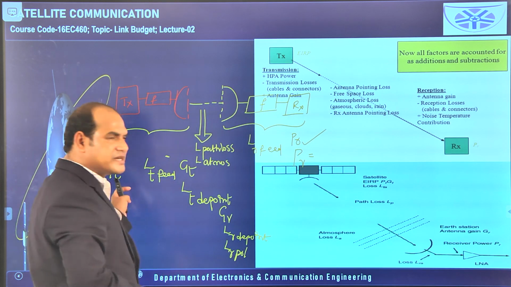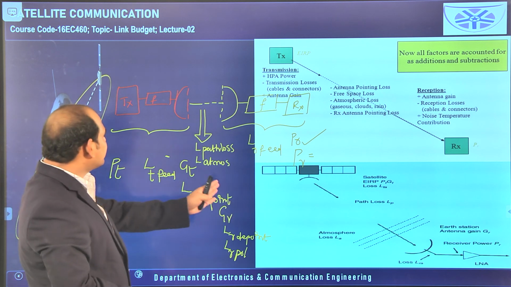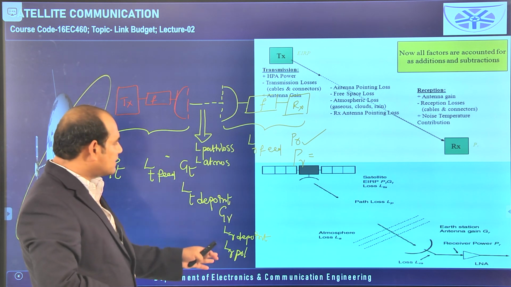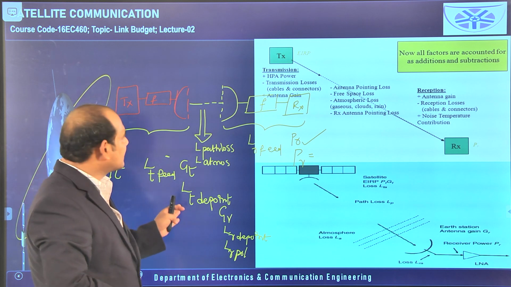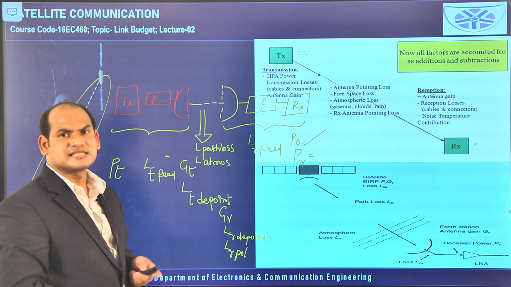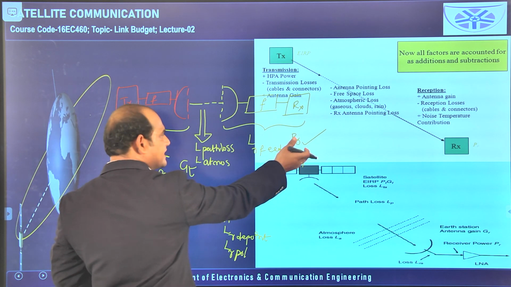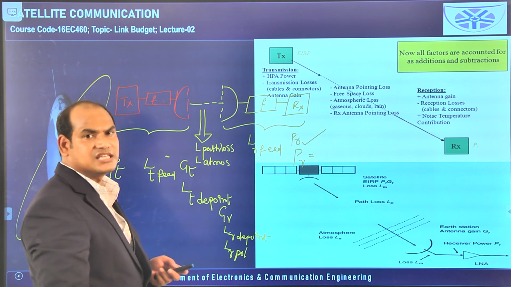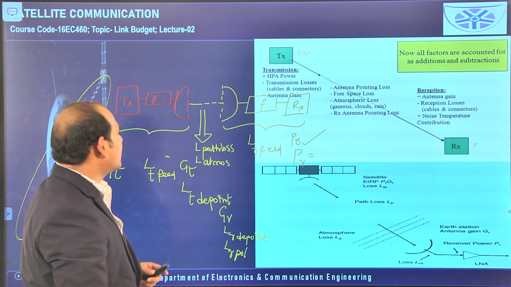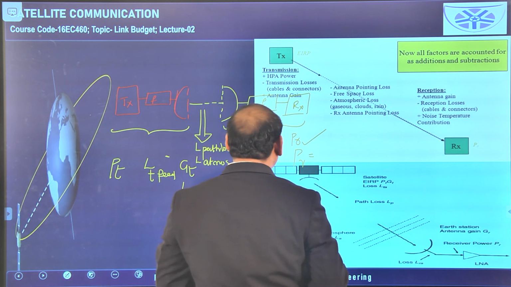So here the transmitted power is there. As you move up to the receiver, two gains are available, GT and GR. GT is due to the transmitting antenna and GR is due to the receiving antenna, and all the remaining ones are losses. After taking all these losses, whatever remains is called the received power. Like this we can think, and we can rewrite this by converting into dBs.